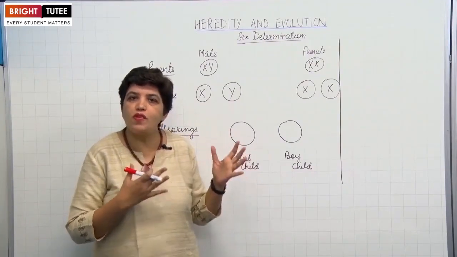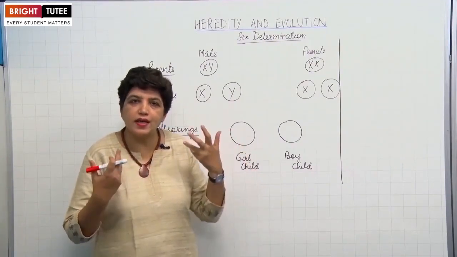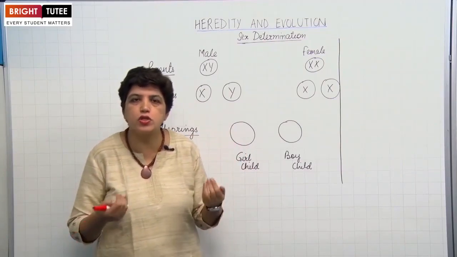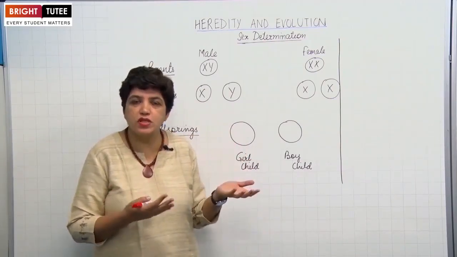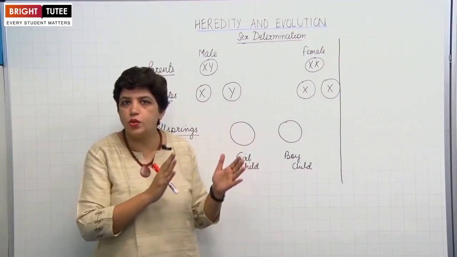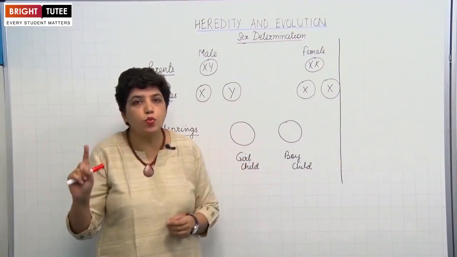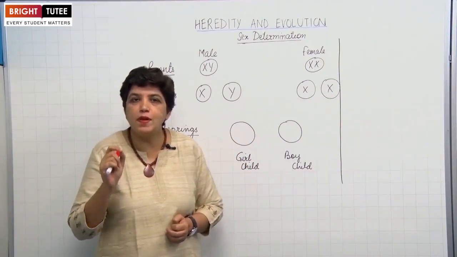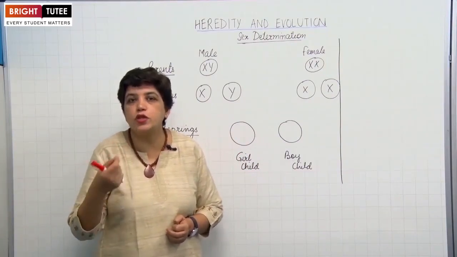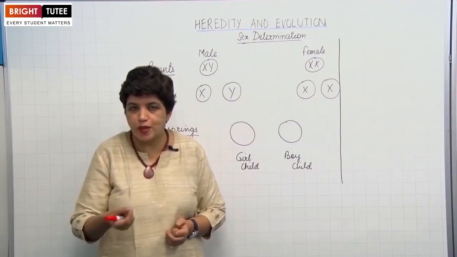They control the normal functioning of the body, like the characteristics, the external features, or the other systems, digestive system, respiratory system. They are controlled by the other 22 pairs. But there is one pair of chromosomes which are called the sex chromosomes. They play a role in determining the sex of the newborn baby, the new offspring.